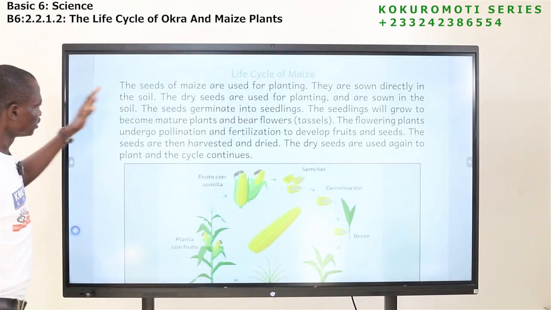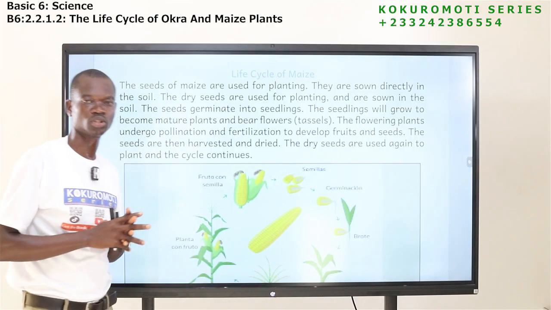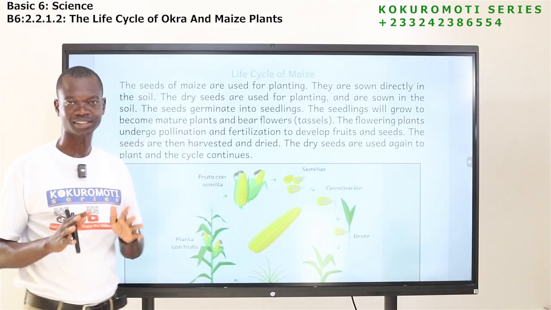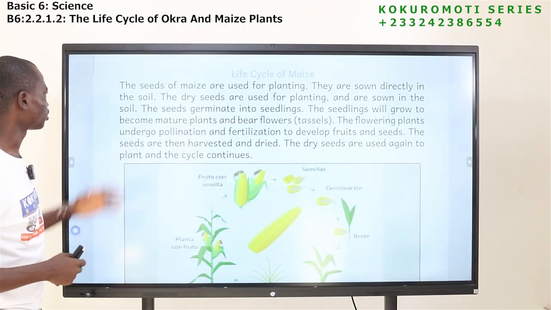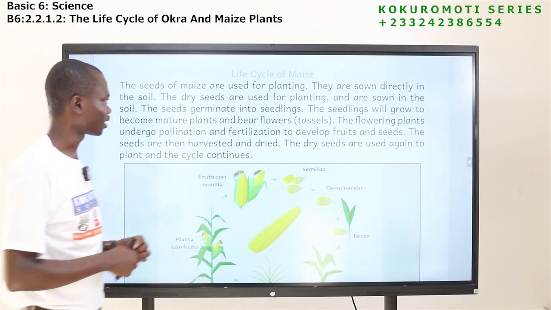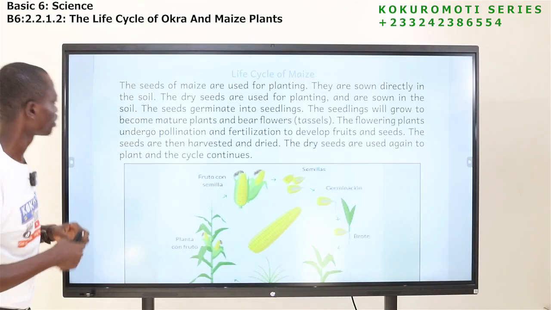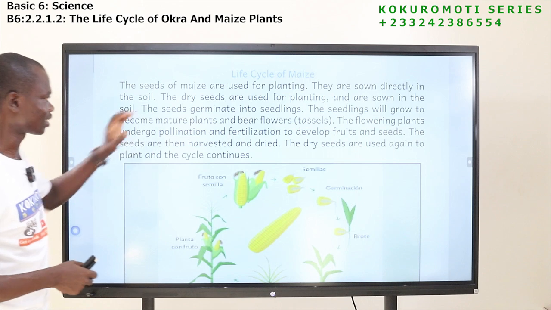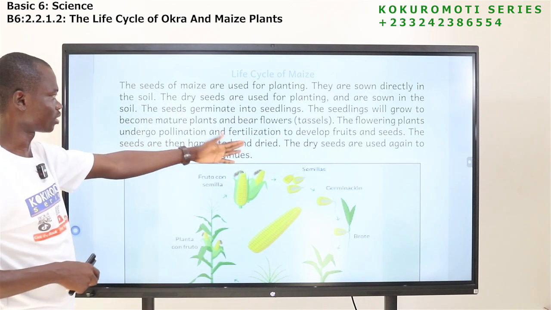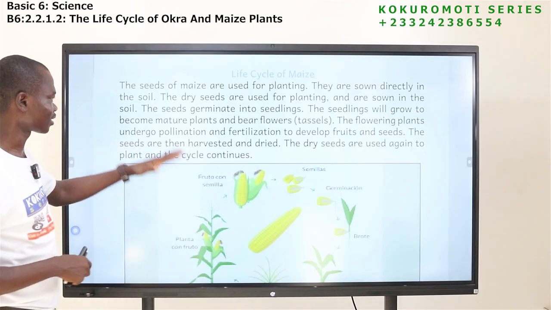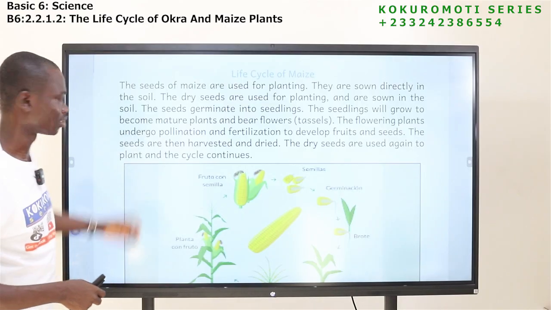Now let's read. The seeds of maize are used for planting. For maize too, apart from the seeds, we don't use any other parts for planting. They are sown directly into the soil. The dry seeds are used for planting and are sown in the soil. The seeds germinate into seedlings. The seedlings will grow to become mature plants and bear flowers, that is, the tassels. The flowering plants undergo pollination and fertilization to develop fruit and seeds. The seeds are then harvested and dried. The dry seeds are used again to plant, and the cycle continues.